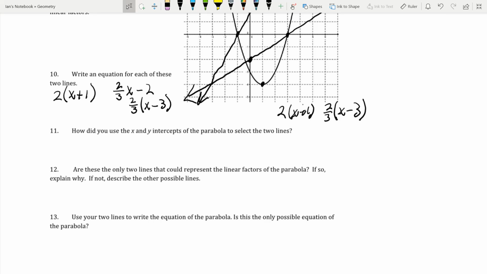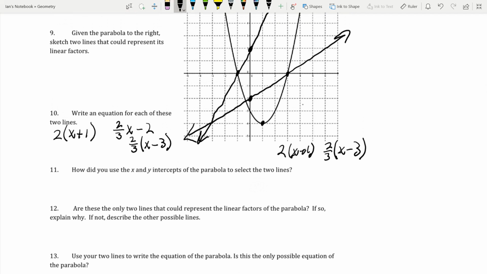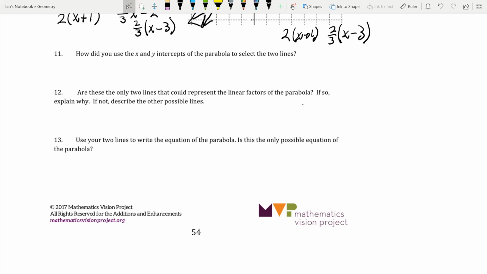I mean, one other line, instead of using this 2x + 1, I could have easily used a y-intercept that was here, paired with a y-intercept down here at -4. We just have to make sure that these two things multiply together to get us that -4 and have those same x-intercepts. So, to write the equation of the parabola, we just multiply these two things up here together. So 2 times 2/3 gets us 4/3. And then we're going to get x + 1, x - 3. And that's our factored form of the equation.